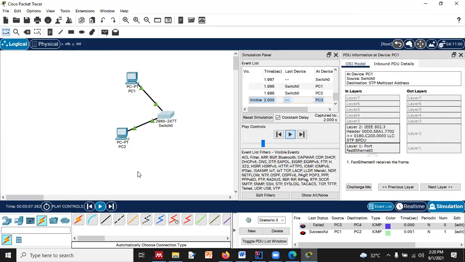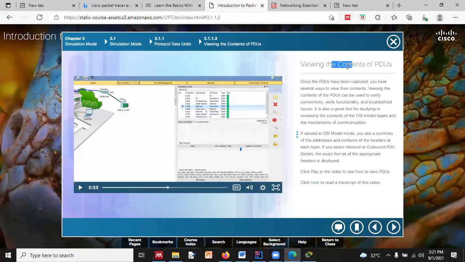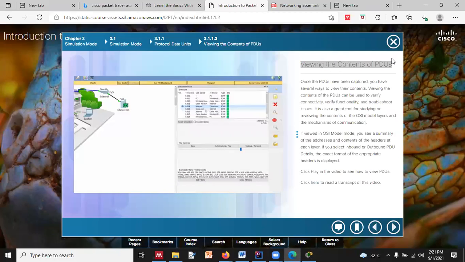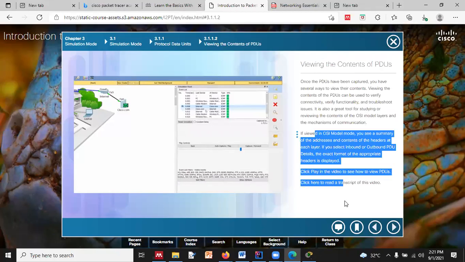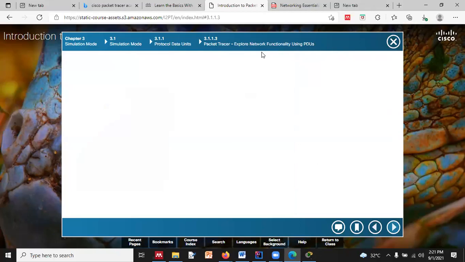Now when there is a router over here, you will find that it is going to deal with layer 3 also, right? Now if we are trying to send a packet or a connection like UDP or TCP that we studied in the class today, you will find it is dealing with layer 4 for connectionless and connection oriented service, right? So this is what it is talking about, viewing the content of the PDU, in chapter 3.1.1.2. You will learn this thing, and we will cover it in the next class, but yes, it is there.